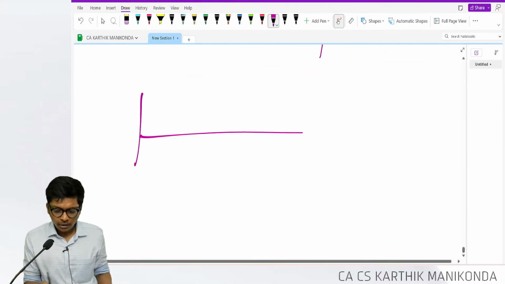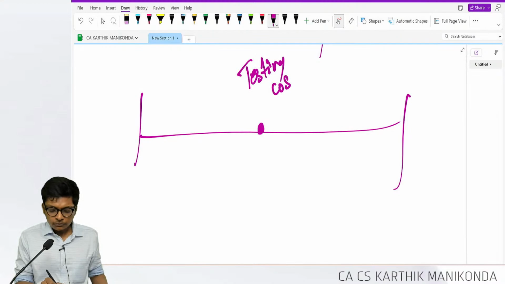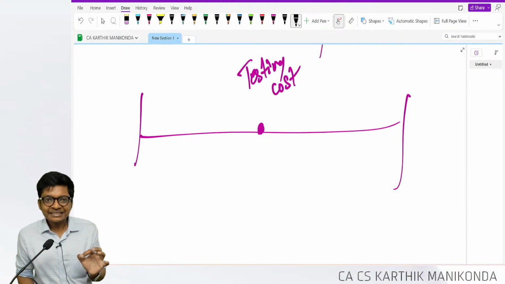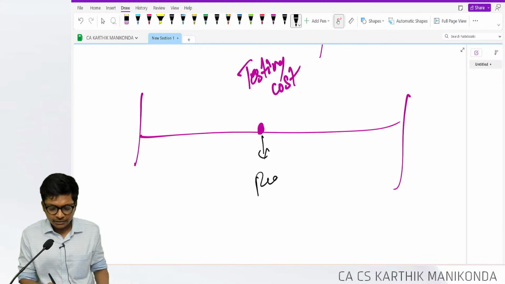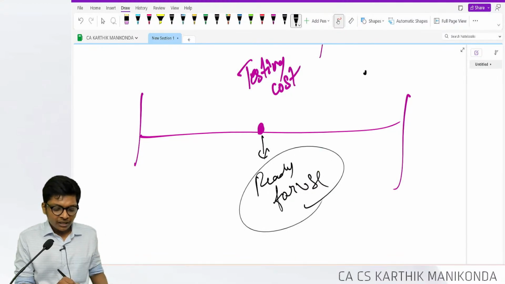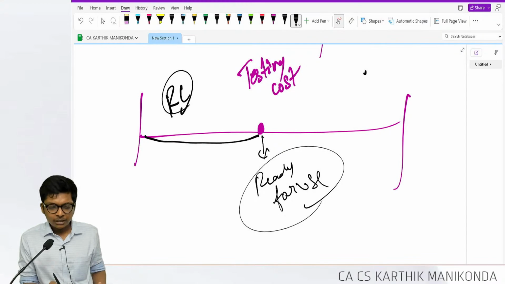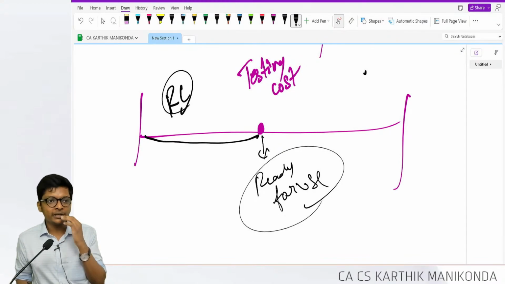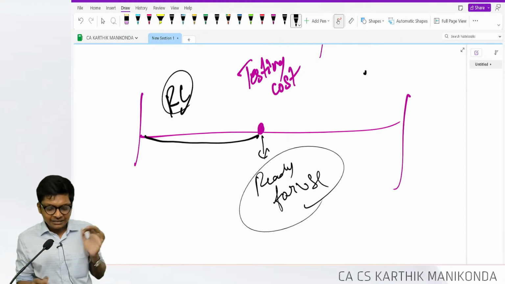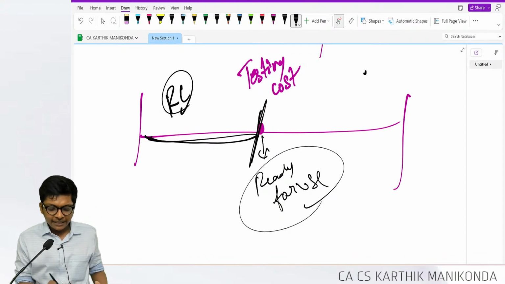Here one important point. They say, what about testing cost? This is a good question. Testing cost until the asset is ready for use. Sir, I don't know if the asset will work. For example, if you go to an amusement park, you have this roller coaster. Now, the roller coaster is ready, but before humans go in, we will test. Is it working properly? We'll put weight, we'll do all tests. Test until the asset is ready, until I can commercially start making revenue. That test will be capitalized.